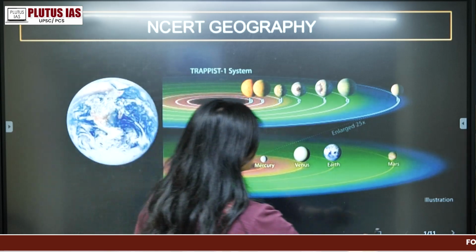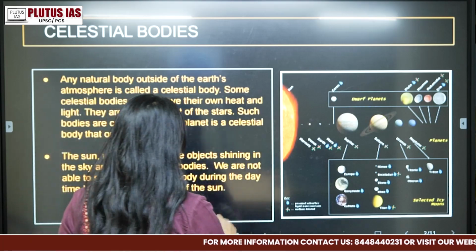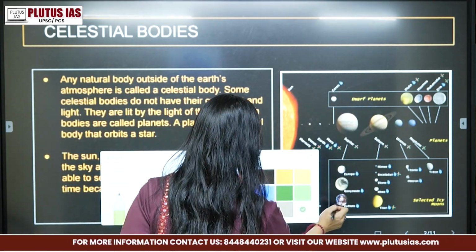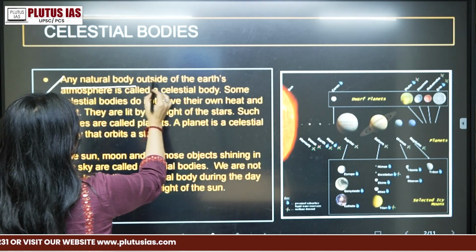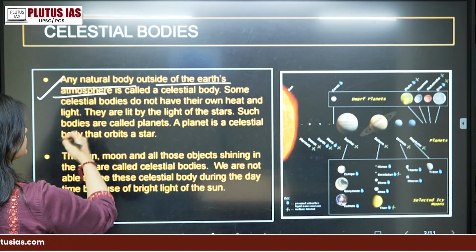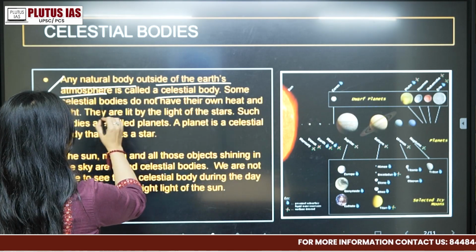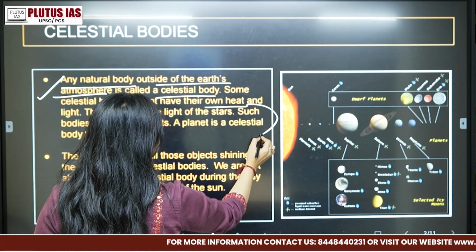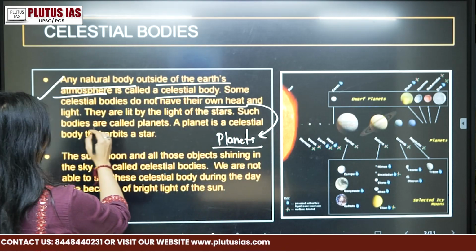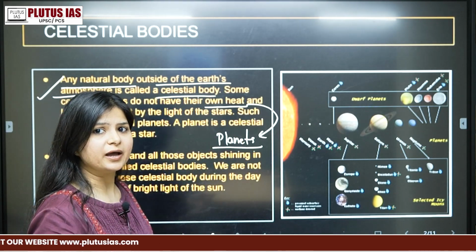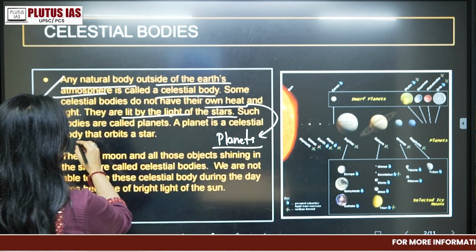So what topics have we taken? Celestial body. First I'll be discussing the formal definition of a celestial body. This is what we have read in the NCERT chapter. Any natural body outside of the Earth's atmosphere is called a celestial body. Some celestial bodies do not have their own light. I have already discussed, like planets, they do not have their own light. But there are some celestial bodies which do have their own light. Those that are lit by the light of the stars are called planets.